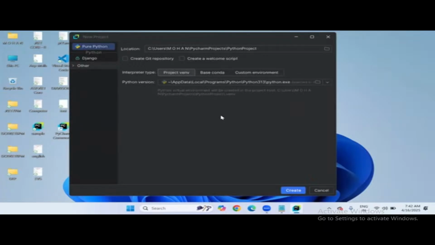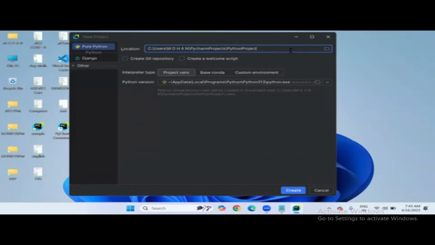Now you can see on the left-hand side the pure Python option is there automatically. I'm selecting the pure Python program, and the location will be by default like this: C, Users, your computer name, PyCharm projects. C drive, PyCharm projects, and the Python project name is this. Okay. Do you want to save or create the project folder in this location?